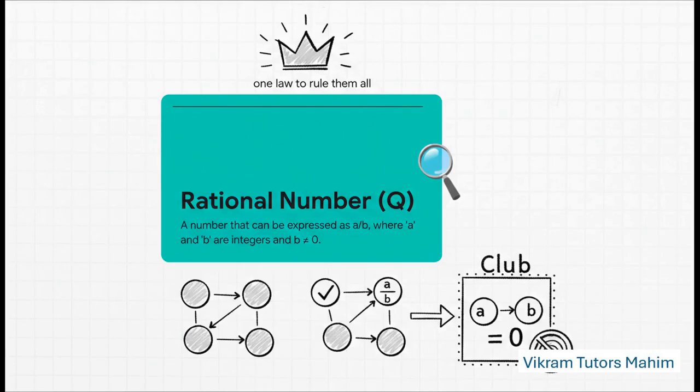So what's the one single law that governs this entire kingdom? It's actually pretty simple. Every number here, every single citizen, must be able to be written as a fraction, a over b. As long as a and b are integers, and this is the important part, b isn't 0, you are officially in the rational club.